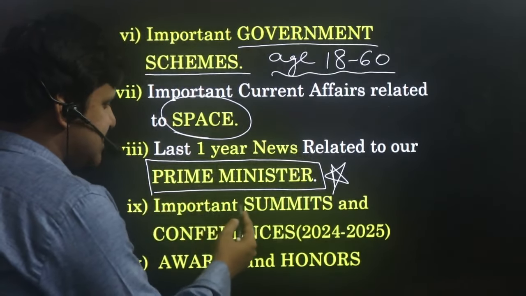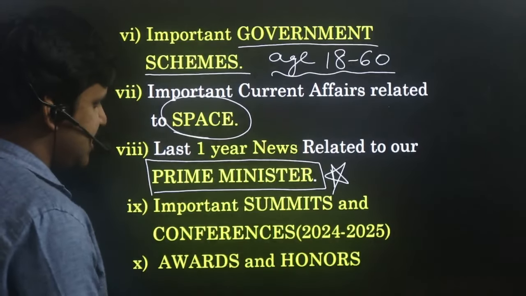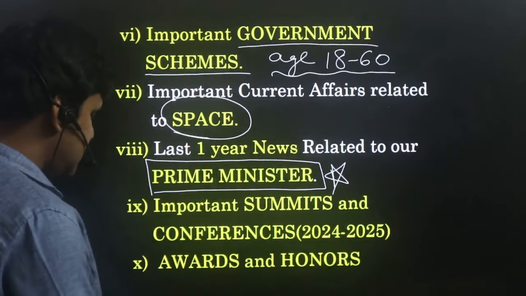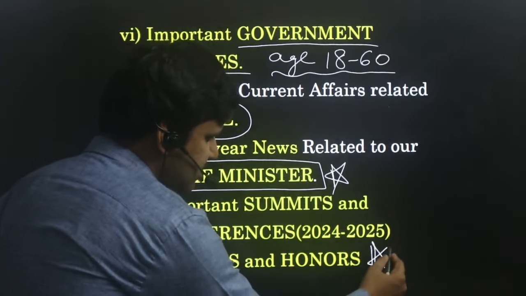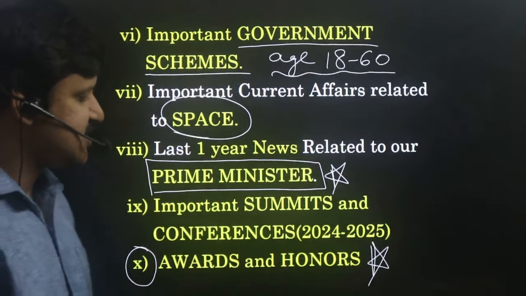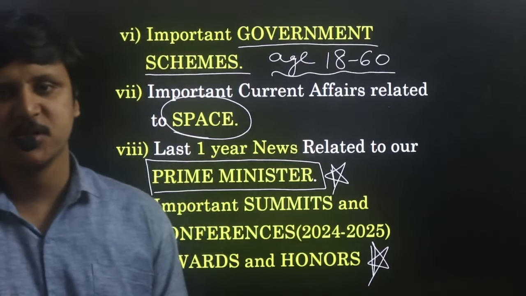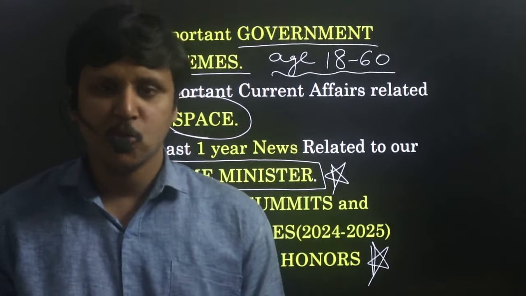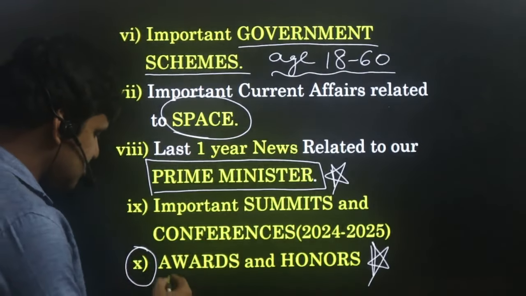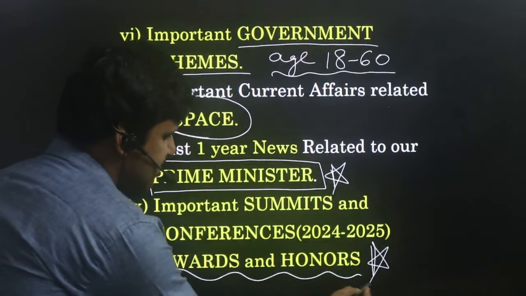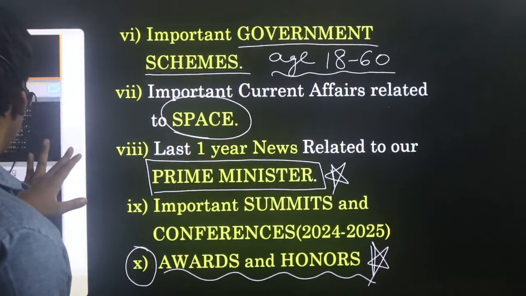Next, important summits and conferences and also their venues. That is important. Next, awards and honors. Awards and honors is also important. Awards and honors means just prizes. What are the prizes announced? That means if it is any Oscar award or Nobel Prize, like that, in 1 to 1.5 year, just be thorough with all the important awards and honors. These are all important for current affairs.